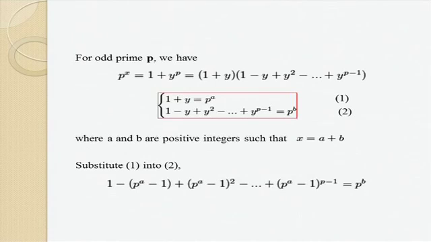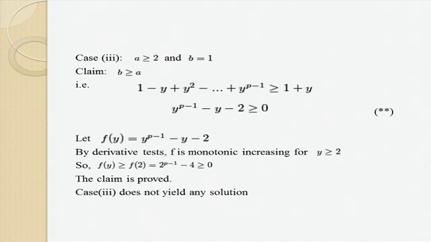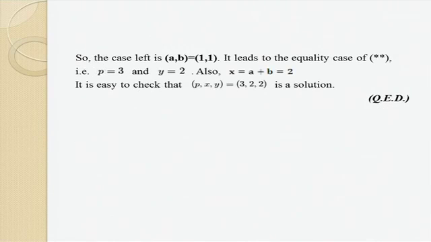For case 3, I prove the claim that b is greater than or equal to a. In the red boxes, b greater than a means that the expression below is greater than that above. So I get this one. Then using the derivative test in the inequality, I can prove that these cases also give no solution. By checking, I get only this solution.